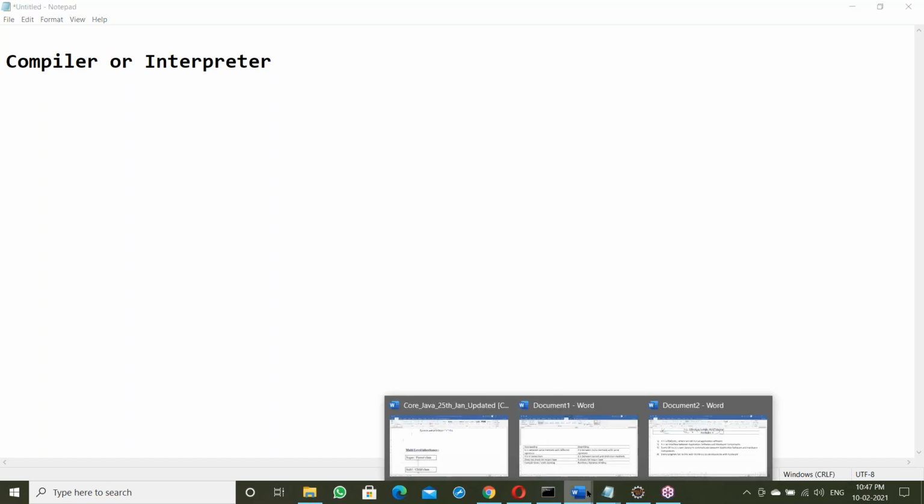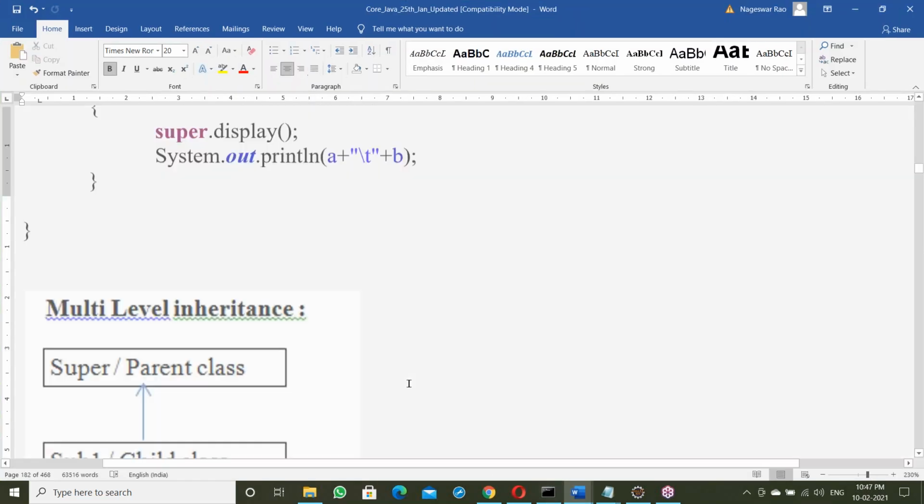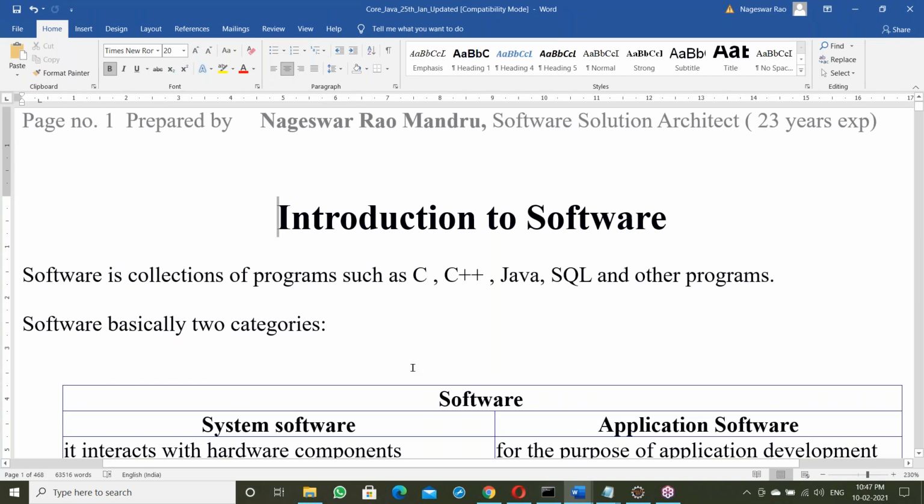One second. Let us go to documents. Yep, this is the document. You need not write any running notes. Running notes is not necessary. You can follow the document. A well prepared document is there. Just try to follow the document here.